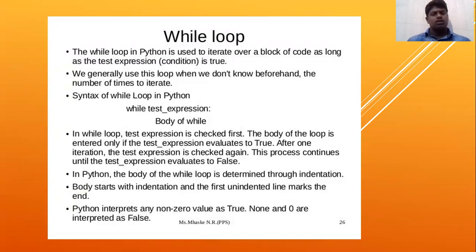In a while loop, the test expression is checked first. The body of the loop is entered only if the test expression evaluates to true. After one iteration, the test expression is checked again. This process continues until the test expression evaluates to false. In Python, the body of the while loop is determined through indentation. The body starts with indentation and the first unindented line marks the end. Python interprets any non-zero value as true; None and zero are interpreted as false.